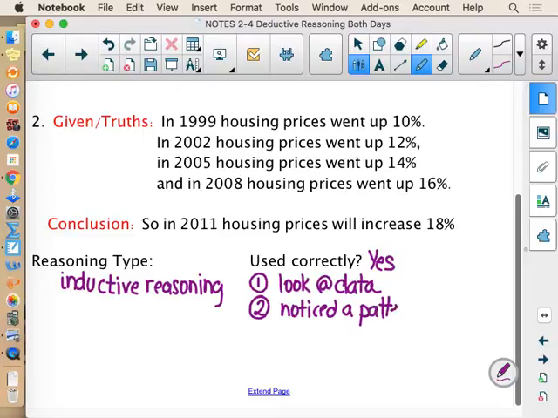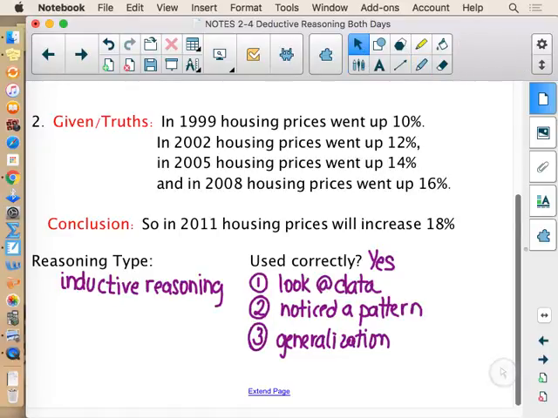The pattern that every 3 years housing prices had gone up by 2% in their data. And they wrote that generalization or that conjecture about the housing prices data. Is it necessarily a true statement? No, but did they use their data method correctly?